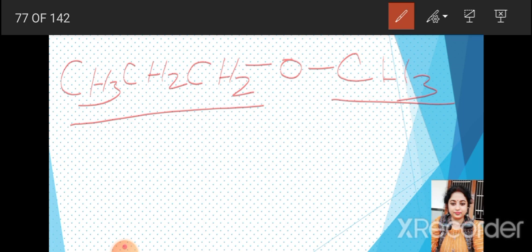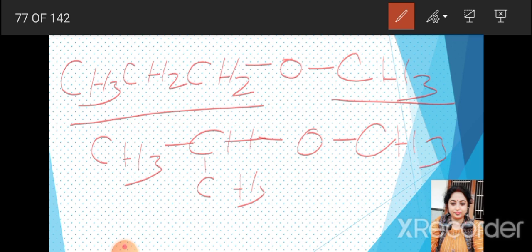And one more we can write. One more isomer: CH3, single bond CH, CH3, O, CH3. This is 2-methoxypropane. Or we can also say it is isopropyl methyl ether.